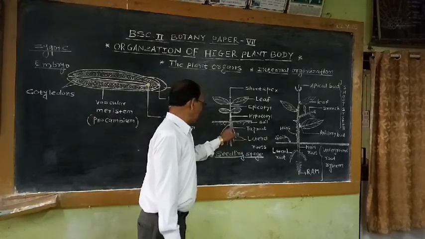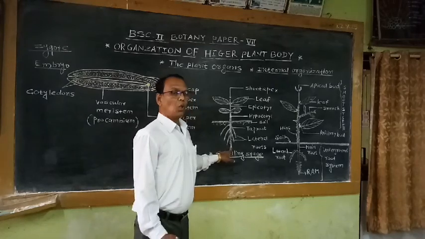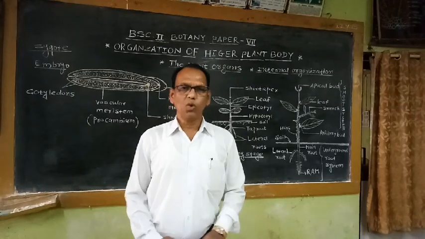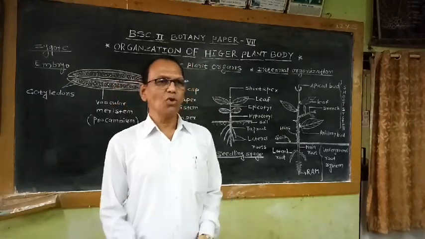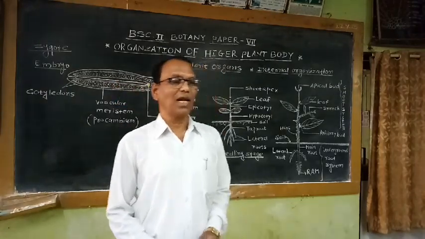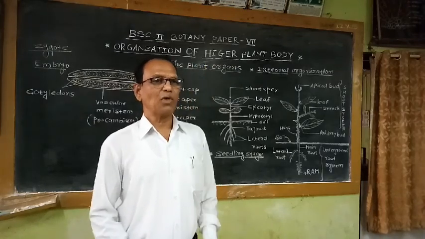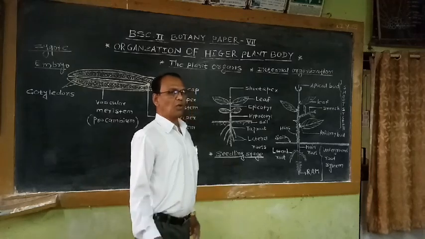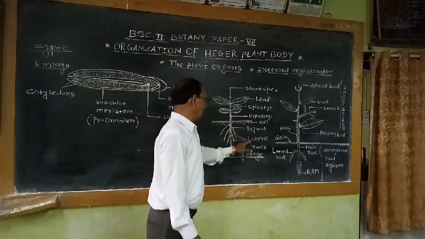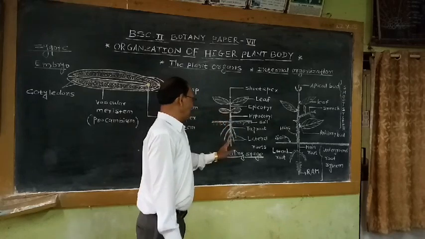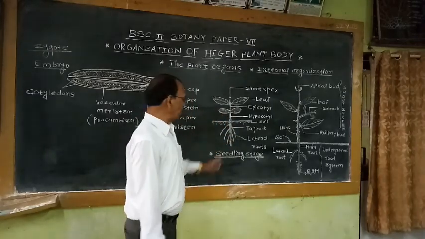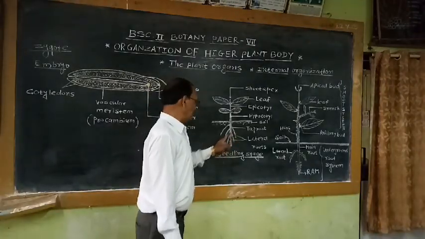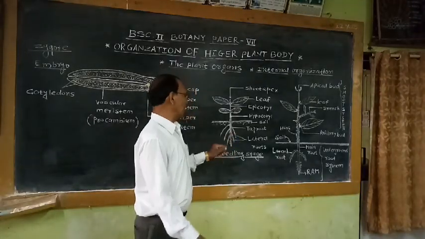At the tip of this taproot, there is a root apex meristem. This root apex meristem has the ability to divide constantly and add new cells. These new cells are responsible for the development of the further root, elongation of the root axis, as well as development of the lateral roots. So this is the role of the radicle in the development of the underground main root, lateral roots, as well as root hairs.